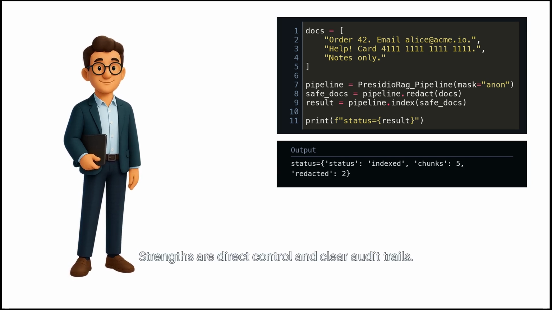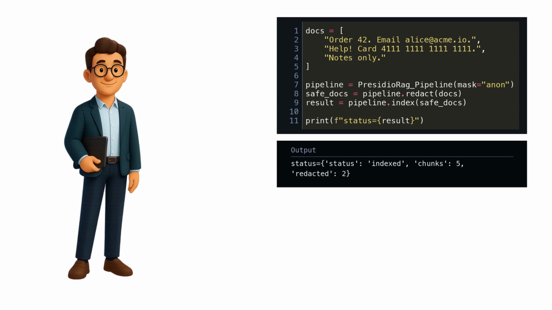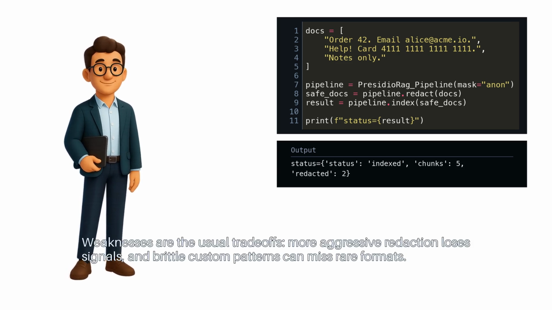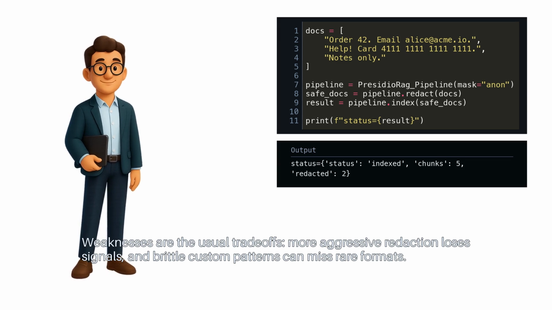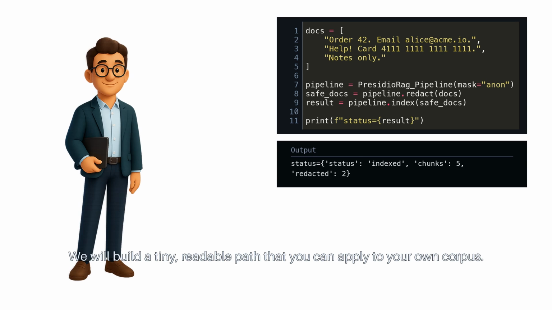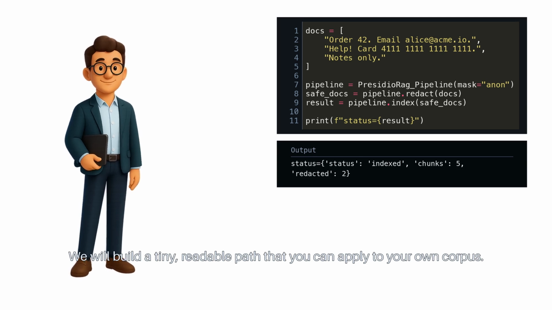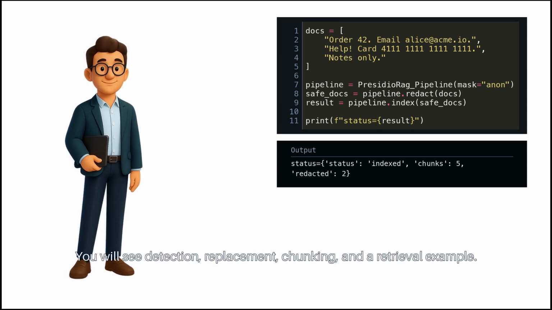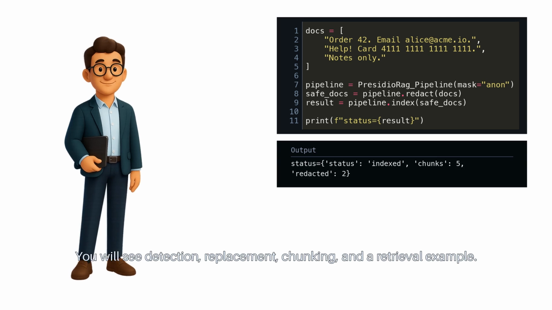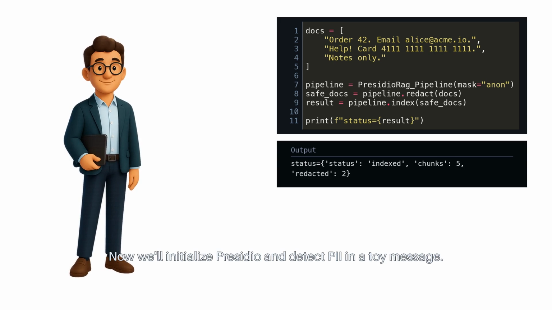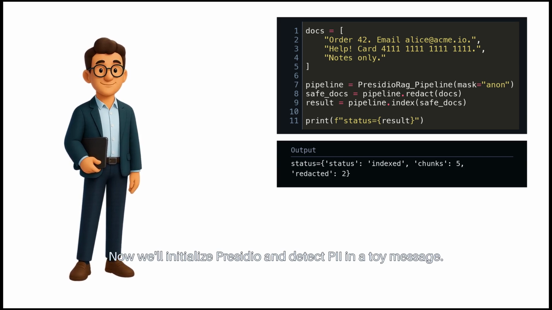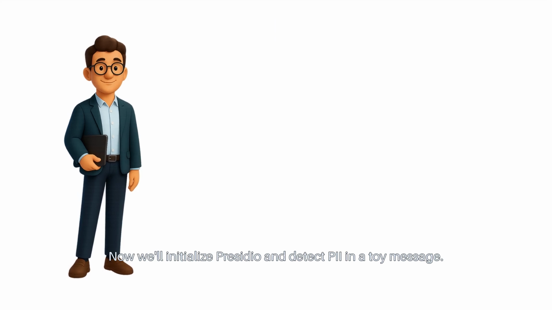Strengths are direct control and clear audit trails. Weaknesses are the usual trade-offs. More aggressive redaction loses signals, and brittle custom patterns can miss rare formats. We will build a tiny, readable path that you can apply to your own corpus. You will see detection, replacement, chunking, and a retrieval example. No heavy indexing required. Now we'll initialize Presidio and detect PII in a toy message.